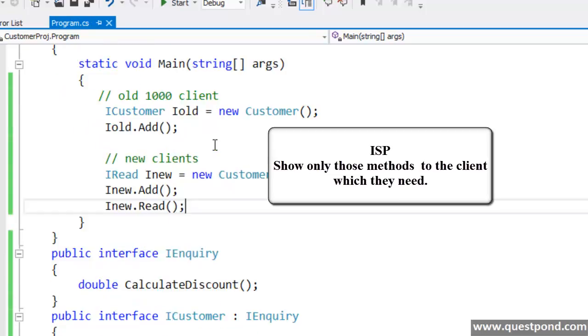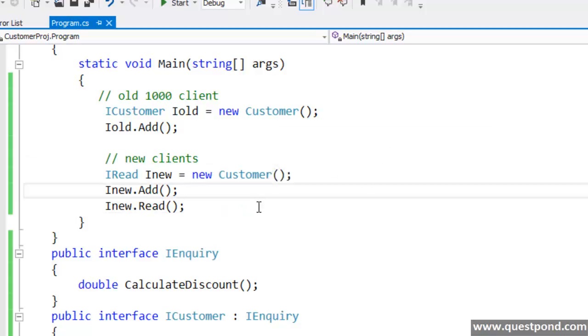So you can see now the old clients are not disturbed at all. They behave as they were, and the new clients are getting the new functionality. This is termed as interface segregation principle. In other words, show only those methods or functionalities to a client which they want, rather than showing them everything. So now we are on the final principle of SOLID, that is D, dependency inversion principle.